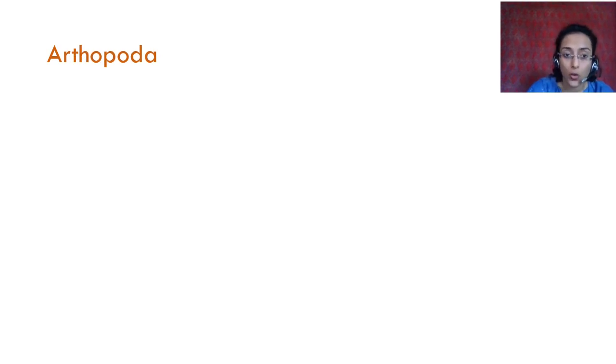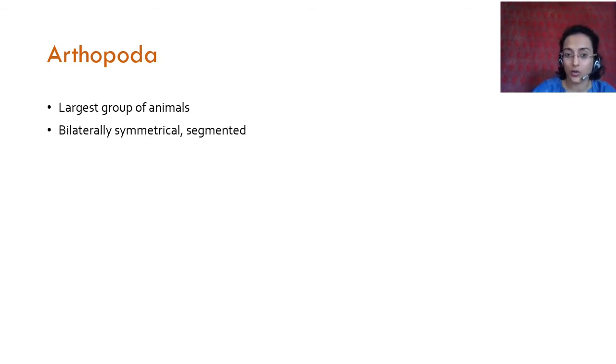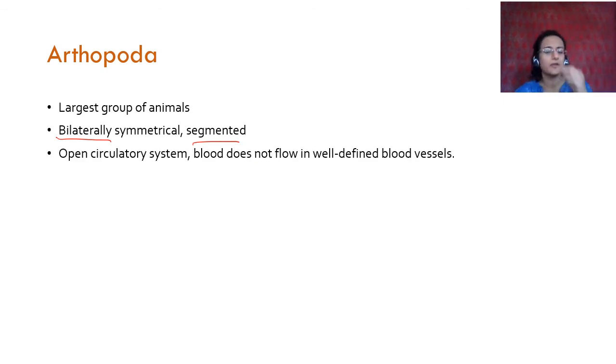Then comes Arthropoda. Arthropoda is the largest group of animals, and you see arthropods every single day. There is possibly not even one day where you don't see an arthropod, and I'll tell you why. They're bilaterally symmetrical, of course, with one axis of symmetry, and they're also segmented like annelids, but their segmentation is slightly different. That is a bit complicated to explain, so I'm not explaining that.